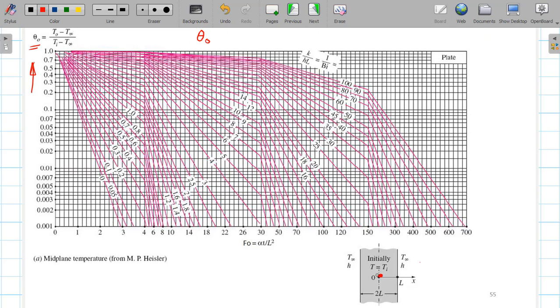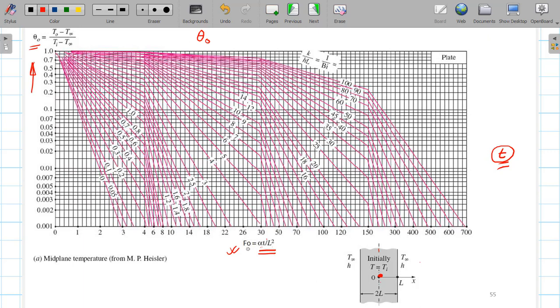So at the origin, if you want to find the temperature after time t, you can find it from here. Suppose the problem is to find out after 10 seconds, so you know the time after which you have to find the central temperature. What you do is first calculate the value of the Fourier number, because in the Fourier number you know this t, and alpha and L depend upon the property and the geometry.